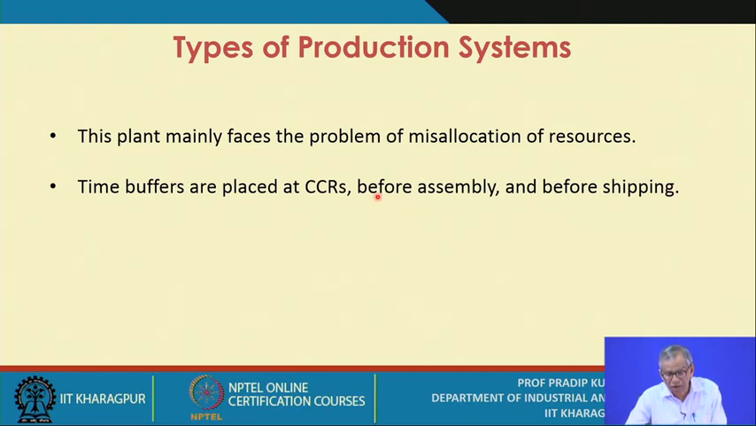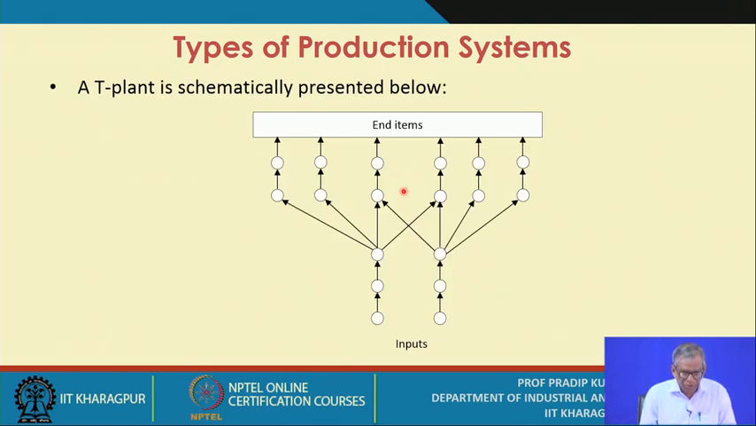If you refer to the previous plant, that is the B plant, you will find that the time buffers may not be needed before assembly. Whereas here, for this A plant, definitely the time buffer is required at the assembly. So this is your understanding of, say, the A plant.